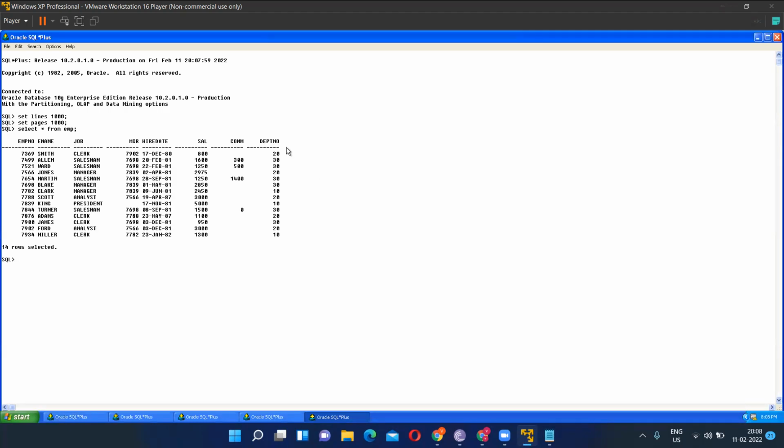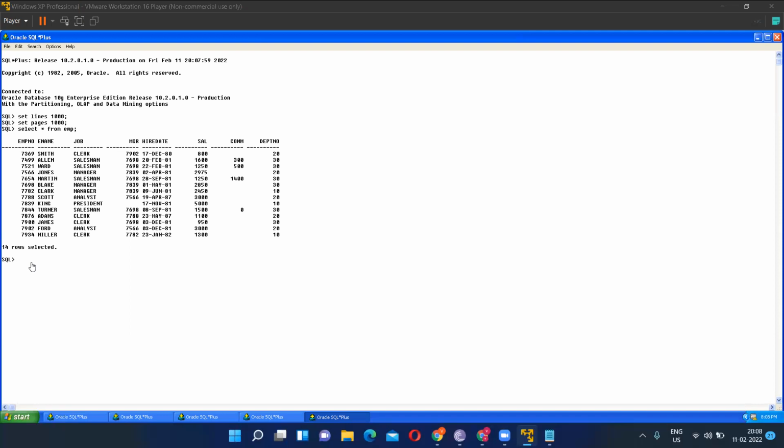From this, department number 20 is there 2 times, 30 is 2 times. I want the unique department numbers. Can someone tell me the query for this? Suman, what about you? Can you think?